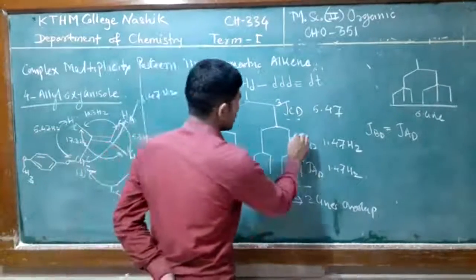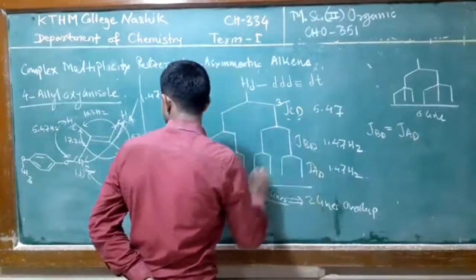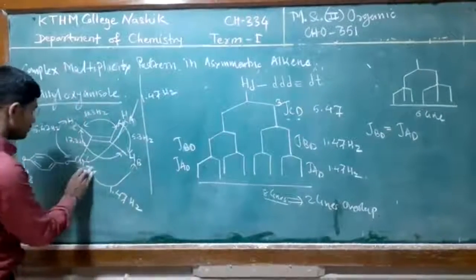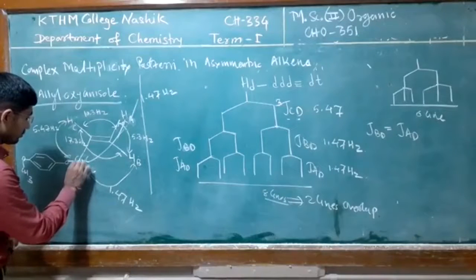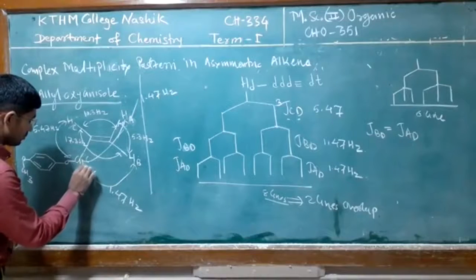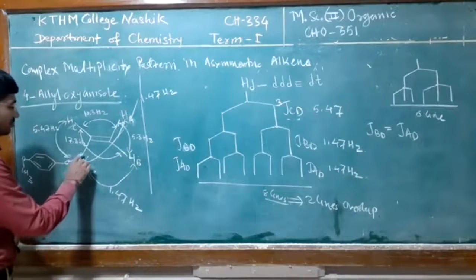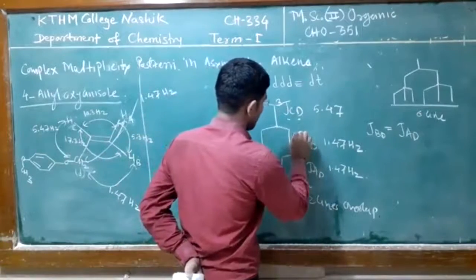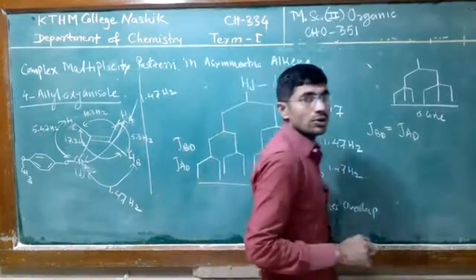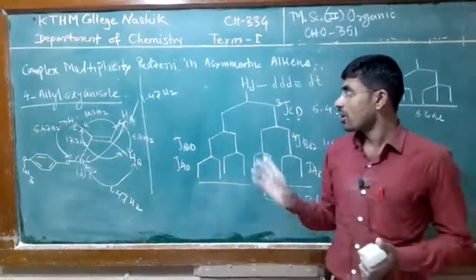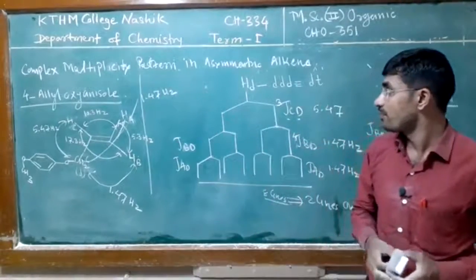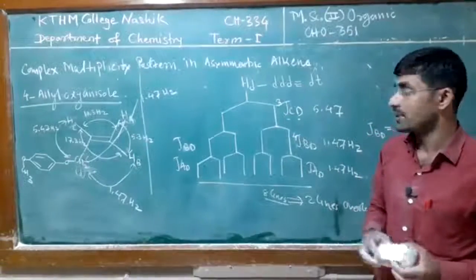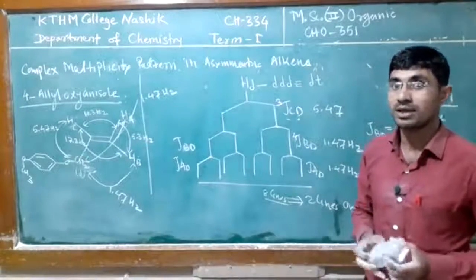Again this is a 3 bond coupling. Sorry, this is a 4 bond coupling. So this is all about the complex multiplicity pattern in asymmetric molecules, meaning asymmetrical alkenes.